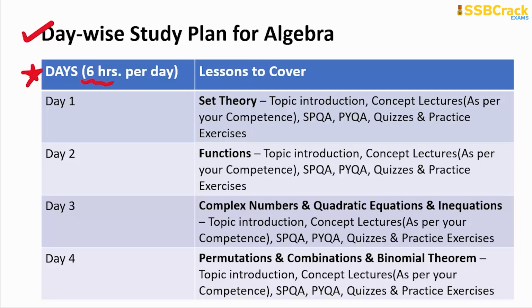So for 6 hours per day, just dedicate day 1 to the topic of set theory, because on set theory you can easily find 4 to 5 questions. In fast forward mode, you can check out the concept lectures, right? You know yourself better where you are lagging, and set theory is the topic where you have already started your preparation in grade 11, and by now you must have covered it. So already you have a base. Don't think that you are starting anew. And if you are starting anew, obviously in the last 30 days the study plan won't be your strategy for preparation.